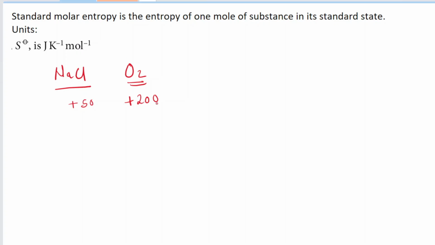And all of these entropies are given in joules per Kelvin per mole. So this is 200 joules per Kelvin per mole, which is written as J K^-1 mol^-1. When you talk about the standard molar entropy, this is the entropy of 1 mole of a substance in its standard state. The standard state of oxygen, for example, is gas. The standard state for NaCl, for example, is solid. So every substance has a standard molar entropy value, and it's given in joules per Kelvin per mole.